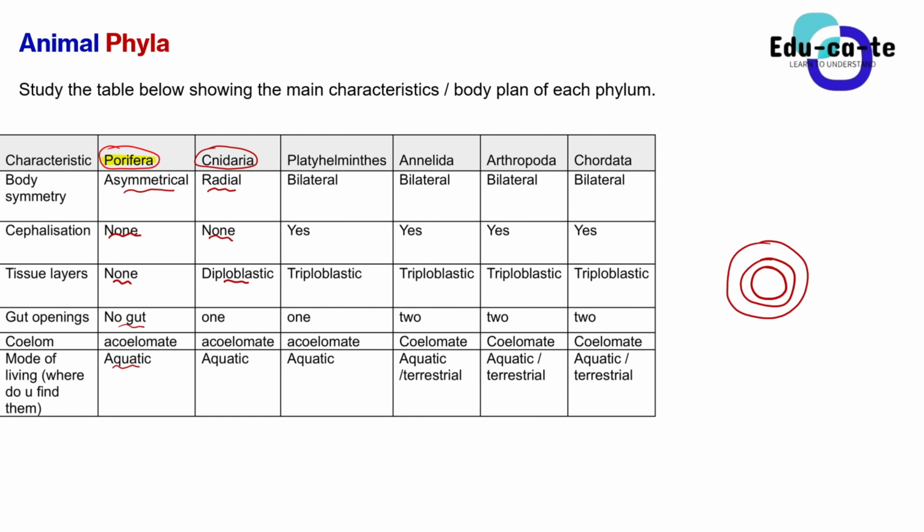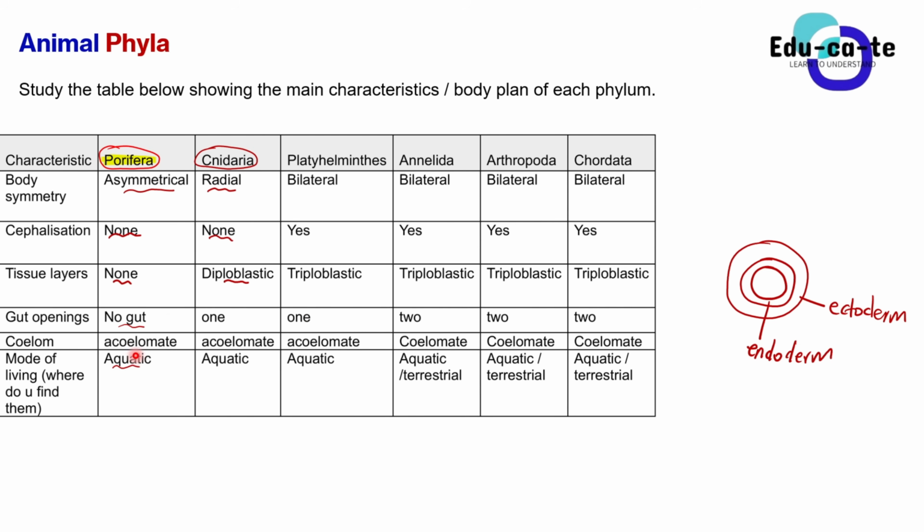So basically we have two layers: the endoderm and the ectoderm. The inner one is known as the endoderm, don't forget that, and the outer layer is known as the ectoderm. So those are diploblastic. It means that when they are still developing embryos, the animals that belong to the phylum Cnidaria only have two layers, the endoderm and the ectoderm.